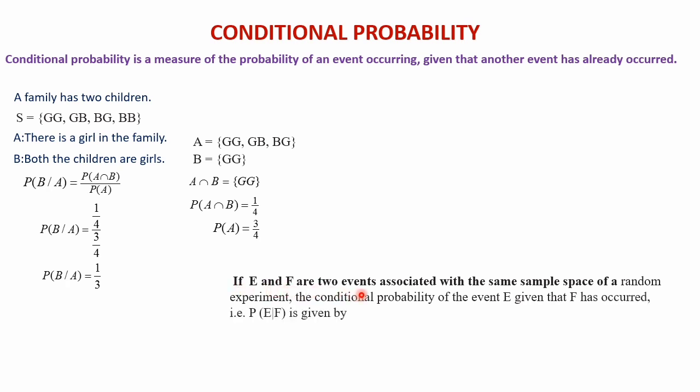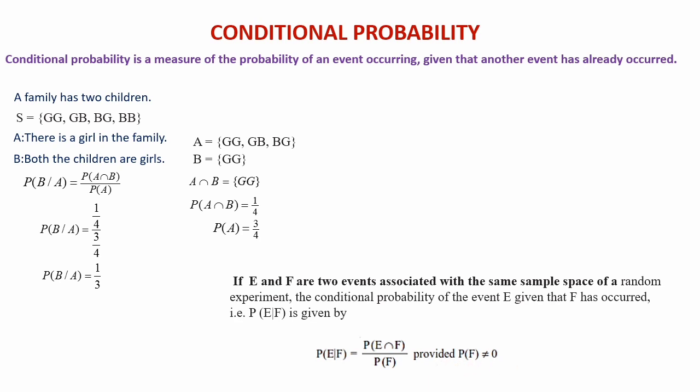If E and F are two events associated with the sample space of a random experiment, the conditional probability of the event E given that F has occurred is P of E given F. We just write P of E by F, but we read it as P of E given F. It is given by the formula P of E given F equals P of E intersection F divided by P of F. What comes after 'given' comes as the denominator, provided P of F is not equal to 0.